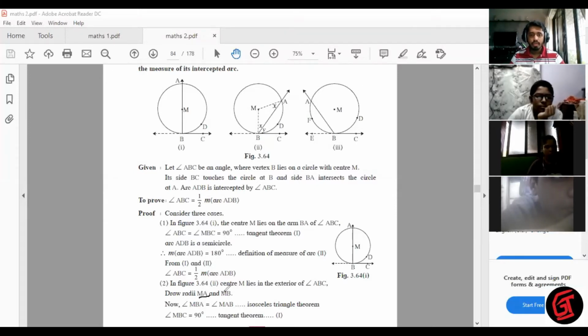Let's draw MA and MB. MA is drawn and MB is also drawn. Now what are MA and MB? Radius. Radius of the same circle are equal. So MA and MB are congruent to each other. And if MA and MB are congruent, then this angle and this angle are also equal to each other. Why? Isosceles triangle, or we can say angles opposite to congruent sides.